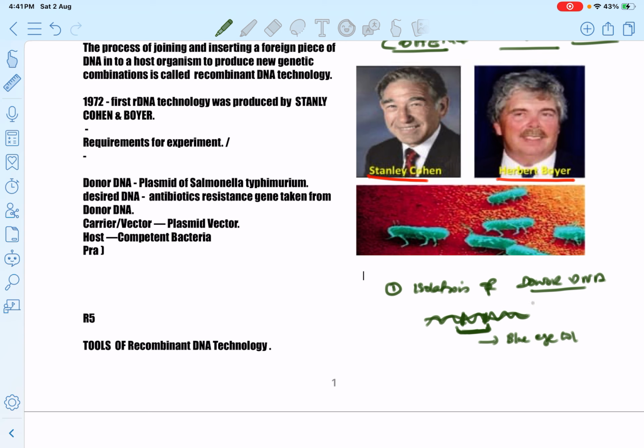Okay, so first we have to isolate the donor DNA, then we have to cut the desired gene from the donor DNA. This is possible through an enzyme which is known as molecular scissor, that is restriction endonuclease.